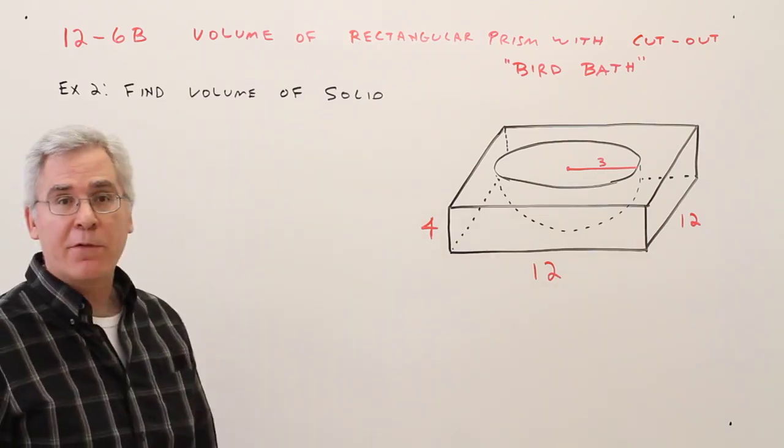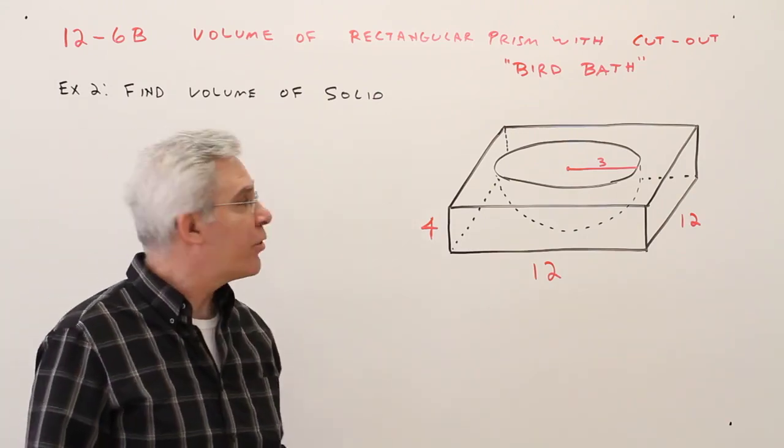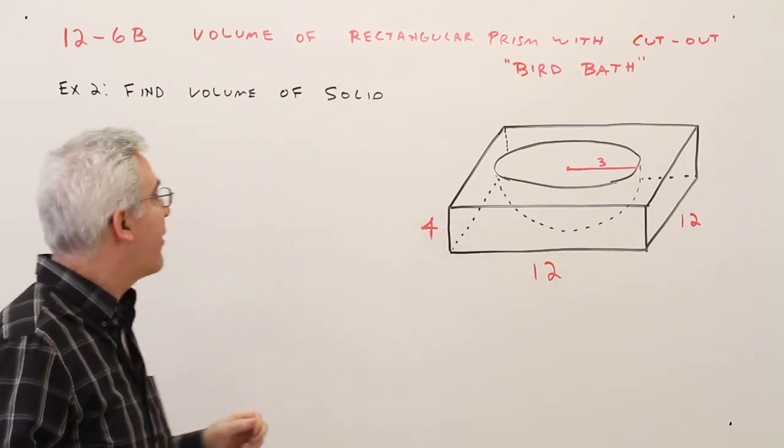Welcome to video 12.6b. Find the volume of a rectangular prism with a cutout, or a bird bath.